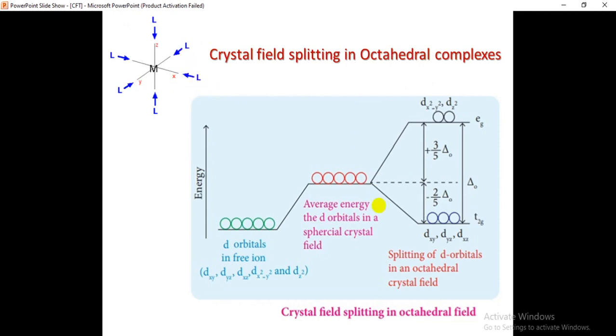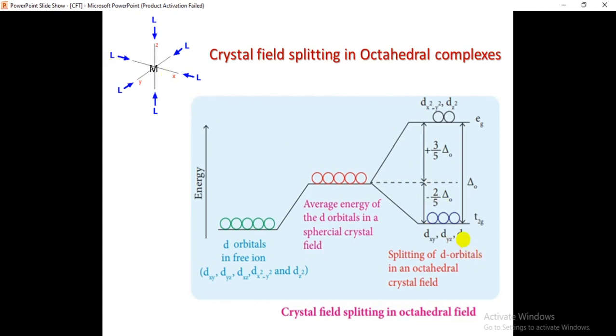So here we have two types of orbitals, as we discussed in the earlier slide. One is the T2G orbitals and another one is the EG orbitals. T2G orbitals means dxy, dyz, dxz. These three orbitals are having the lobes in between the axis. Is it clear? So that's why there are no repulsions between the ligand orbitals and the metal orbitals.